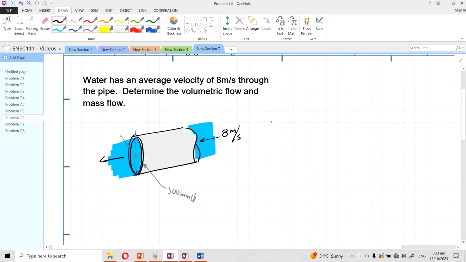So we have a pipe, a conduit, and a flowing substance, water. What's given to us is the velocity of the water, measured at 8 meters per second. The diameter of the conduit, or the pipe, is 300 millimeters. So what's the volumetric flow and what's the mass flow?